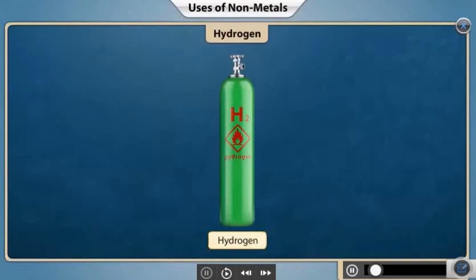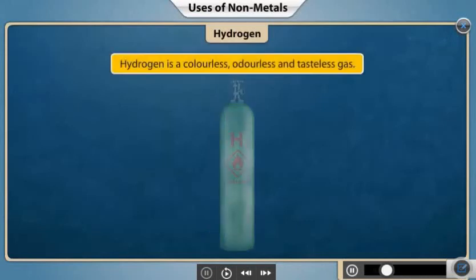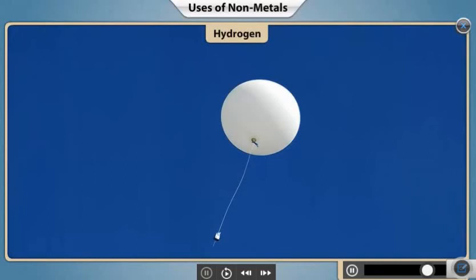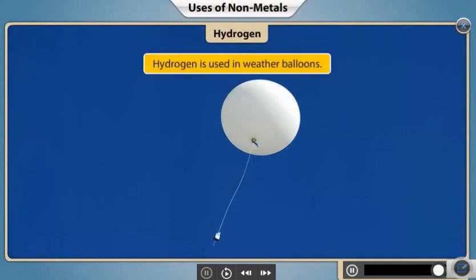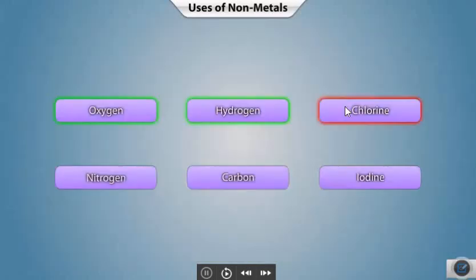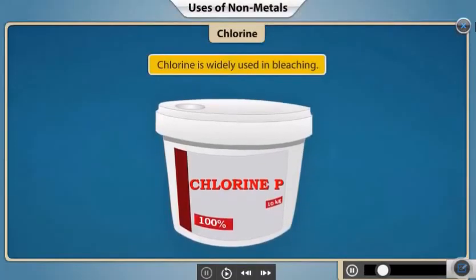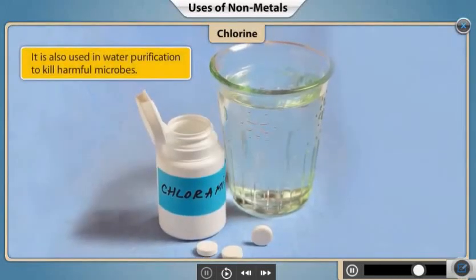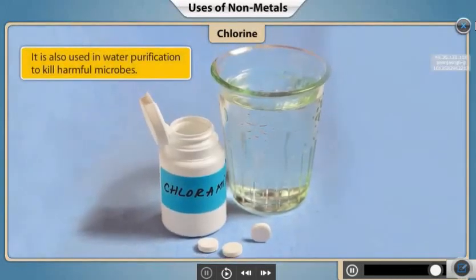Hydrogen is found in gaseous state. It is a colorless, odorless, and tasteless gas. Hydrogen mixed with equal amount of helium gas is used in weather observation balloons. Chlorine is widely used in bleaching. It is also used in water purification to kill harmful microbes.